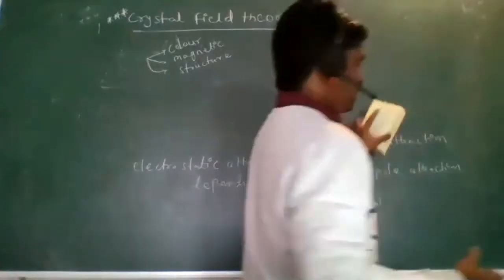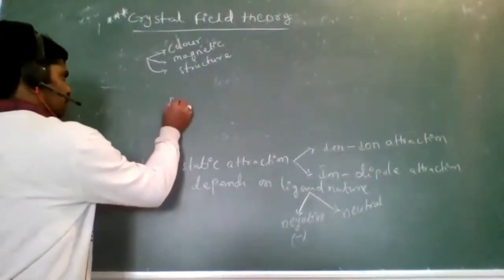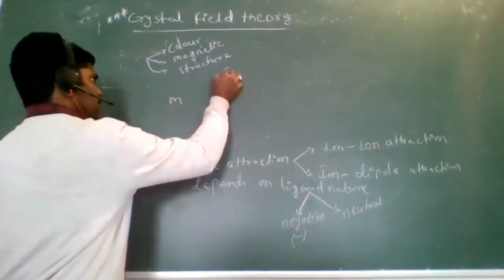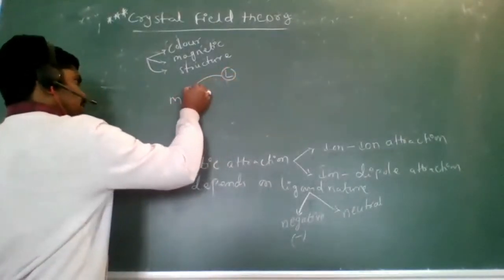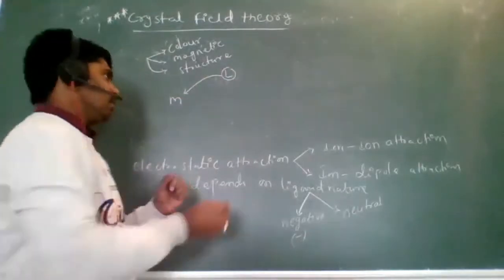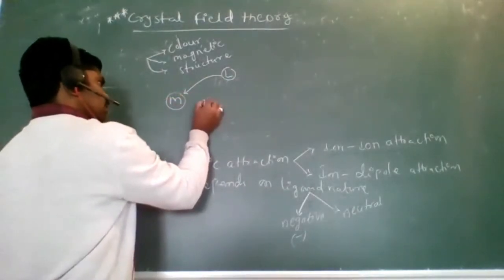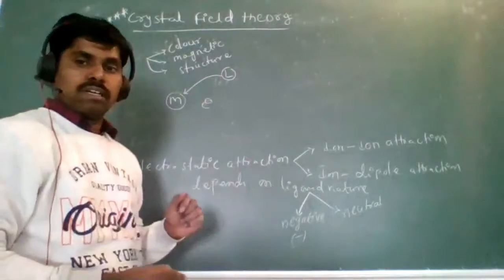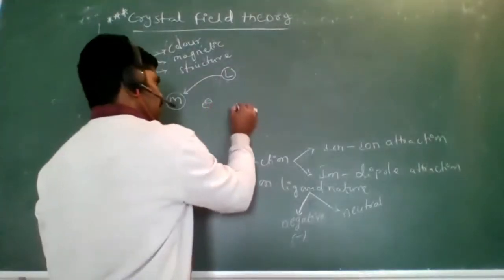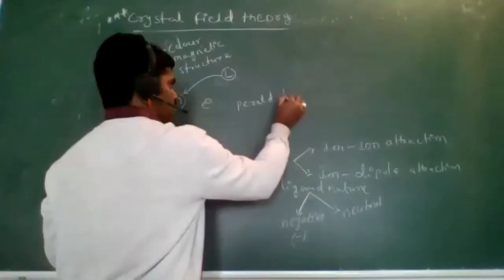When the ligand is entering to the central metal atom, for example, see here, this is the central metal atom and this is the ligand. When the ligand is entering, the electrons of the central metal atom are repelled by the ligand.